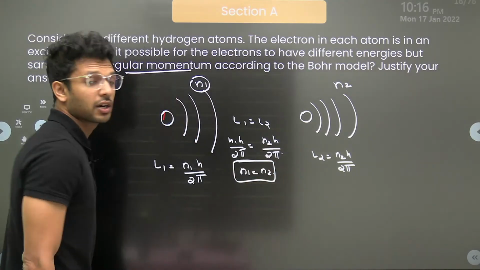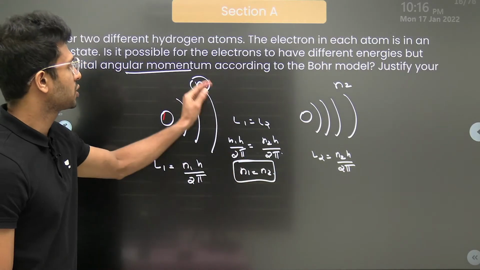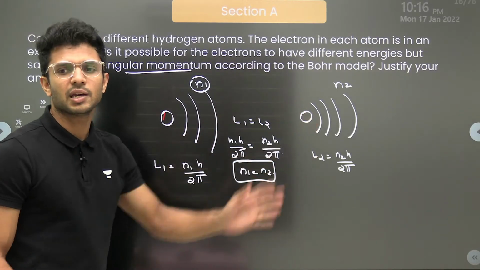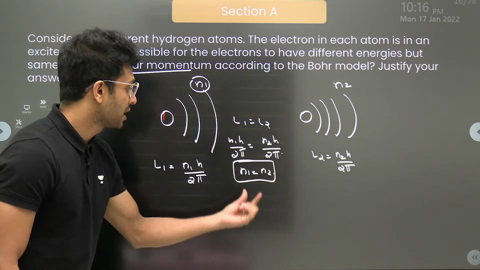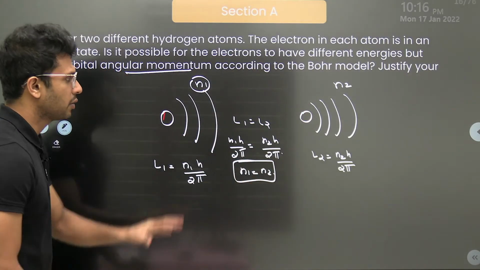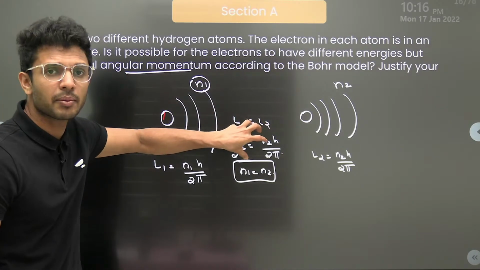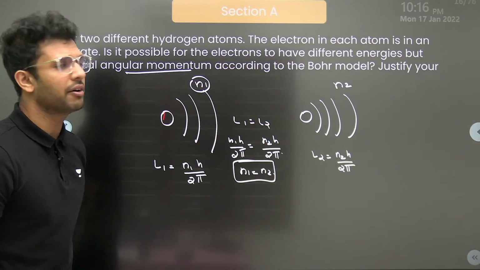Matlab, if their angular momentums are same, both of them should be spinning or orbiting in the same orbit. Now, let us go for the energies. Now, the question is, if they are having the same angular momentum, is it possible to have different energies?